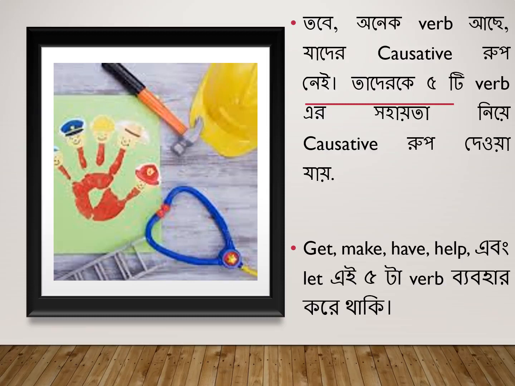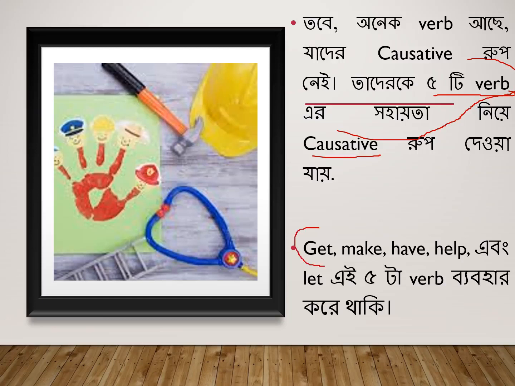In this slide, we see that there are 5. Here it is written in Bengali that the verbs which do not have a causative form. In that sense, we use 5 verbs, and by helping those 5 verbs, we can give the causative form of those sentences. And the 5 helping causative verbs are